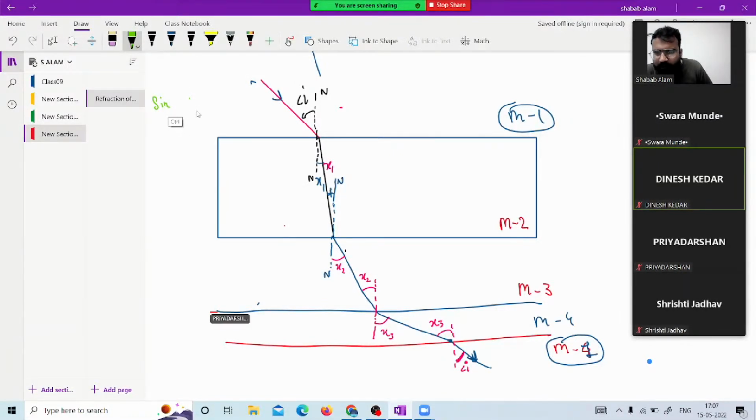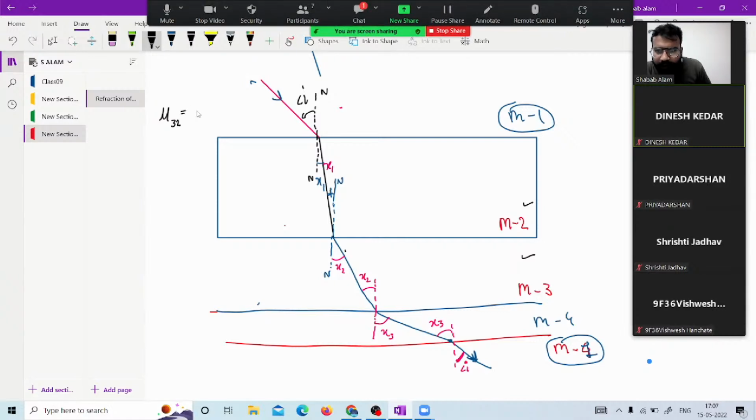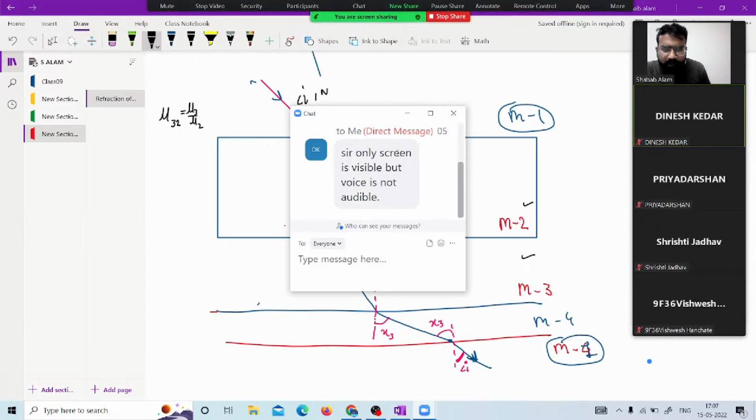For that, we have the term, we needed the refractive index mu of the medium 3 with respect to 2. Is it clear? Of the medium 3, this is medium 3 with respect to medium 2. So what I will write, mu 3 upon mu 2, this is one statement.